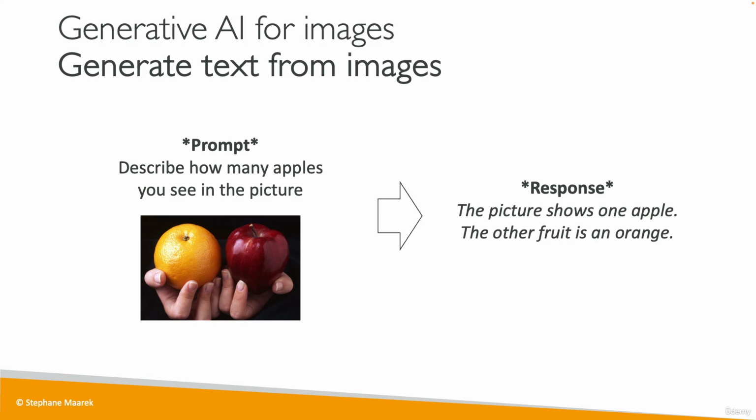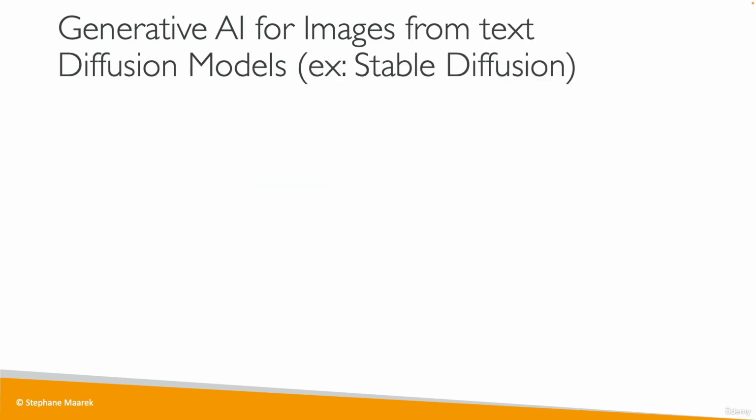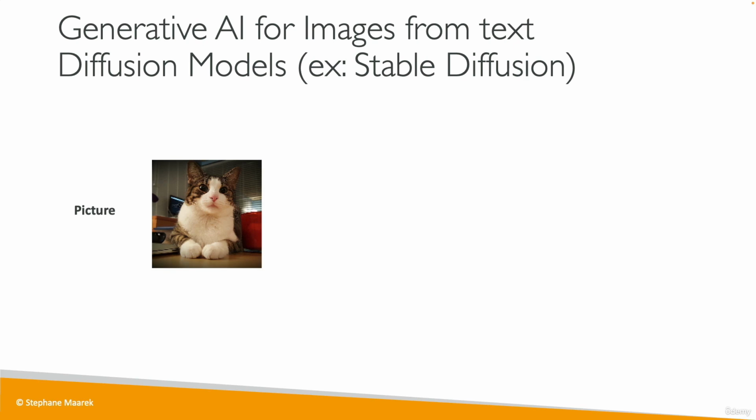So just to tell you how that works for Gen AI for images, so you get an idea of how something can generate an image. There are different methods, of course, but one of the popular ones nowadays is the diffusion model from a company, for example, named Stable Diffusion, which is using that model heavily. So let's take a picture, and this is a picture of a cat. And we're going to do what's called a forward diffusion process.